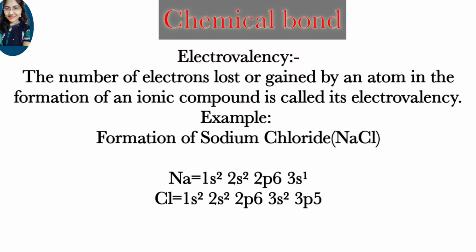So by accepting one electron, chlorine behaves like argon and its electron count becomes 18. So here Na donates an electron and chlorine accepts one electron. As a result of the transference of the electron, sodium becomes Na plus and chlorine becomes Cl minus.